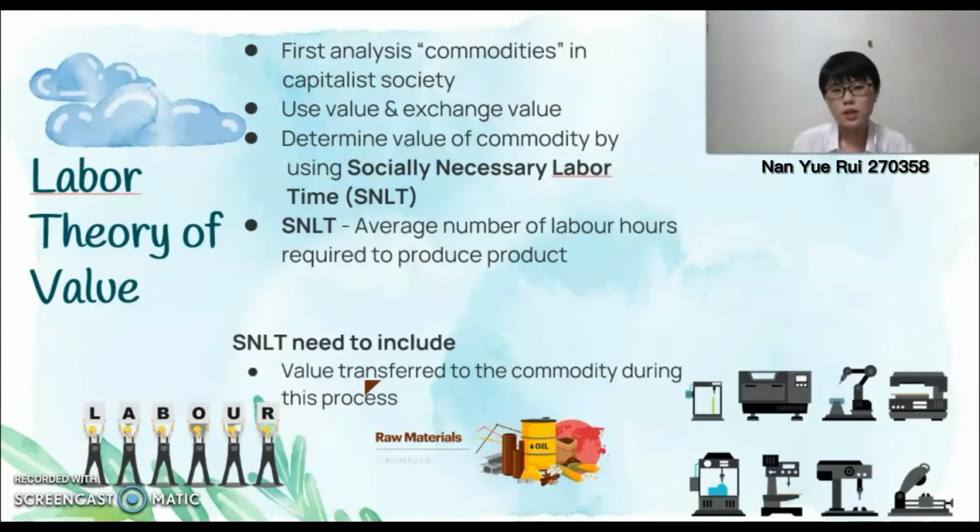Marx determined the value of a commodity by using socially necessary labor time, SNLT. SNLT is the average number of labor hours required to produce the product. SNLT includes the direct labor in producing the commodity, the labor employed in the machinery and raw materials that are used up during the process of production, and last is value transferred to the commodity during the process.